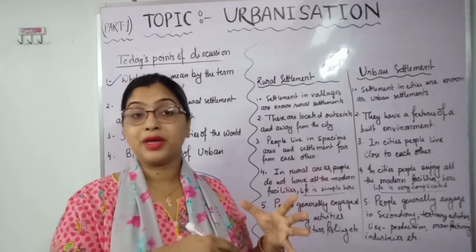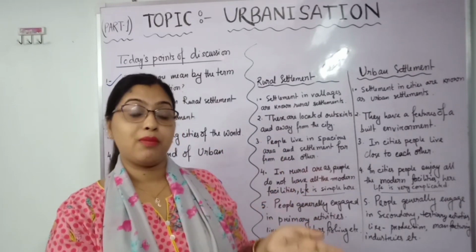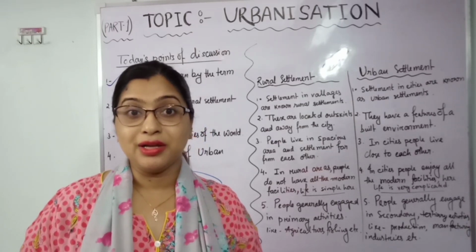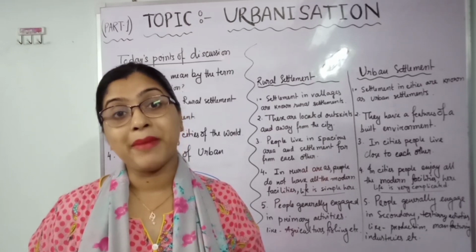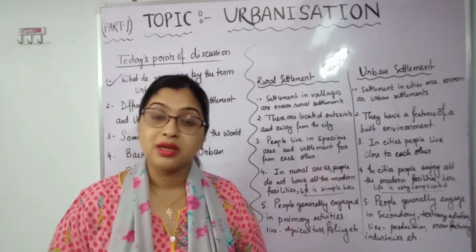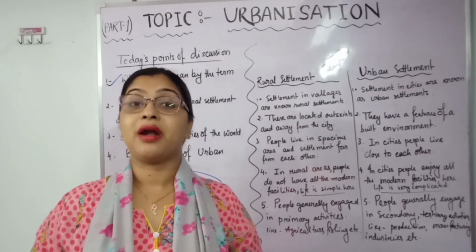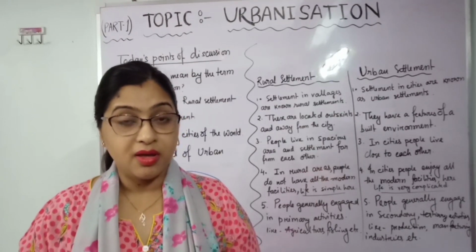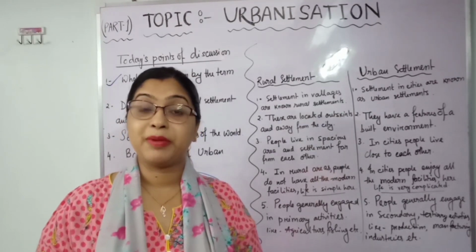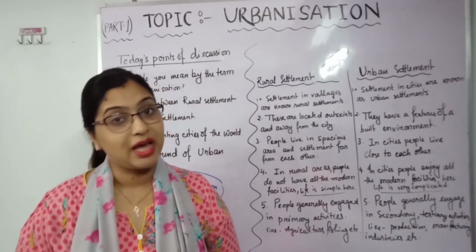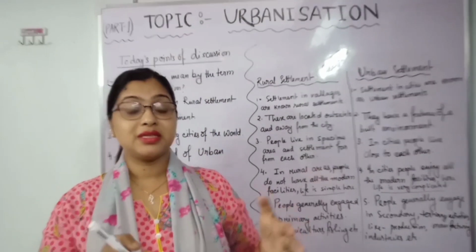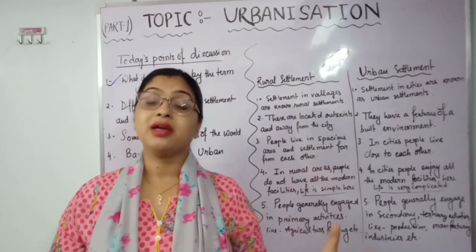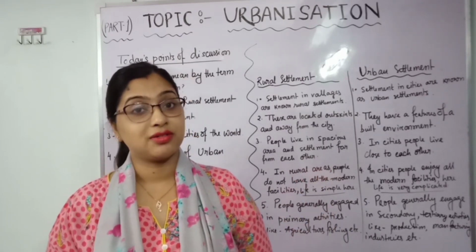But whatever we get to see from the field, from the mining area, whatever raw materials we get, that's sent to the industries in the city. So in the industrial areas or the cities, we get to see manufacturing and production. So in the cities, people basically engage in secondary and tertiary activities. Even for tertiary, you know that in the city area people have good transportation, hospitals and medical facilities. This comes under tertiary sectors, tertiary activity. On the other hand, secondary sectors are like manufacturing industry.